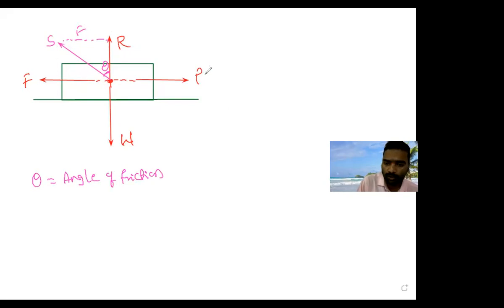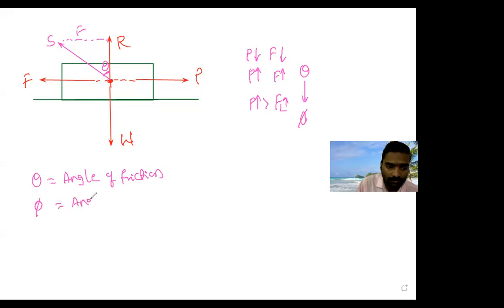Initially P is small, so the friction F is also small. As P increases, F is also going to increase, and there will be one stage that is limiting friction, the maximum value. If P increases more than the limiting friction, then the angle of friction theta tends to phi. Initially theta is called the angle of friction. Now the maximum value of the angle of friction is called the angle of limiting friction.